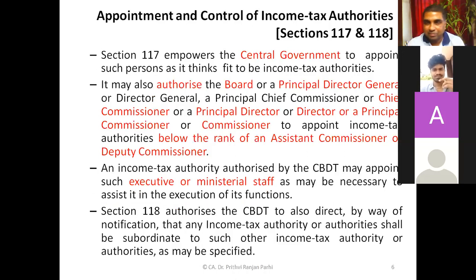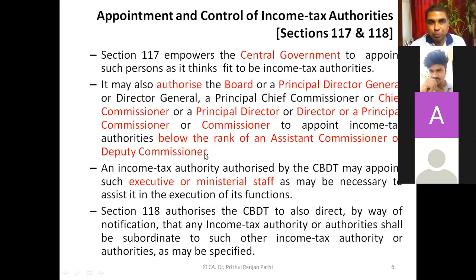Now the next question comes. By whom are these income tax authorities appointed? Income tax authorities are appointed by the central government. The central government has the power to appoint these authorities, and may authorize the CBDT, or the principal director general, principal chief commissioner, etc., to appoint authorities below the rank of assistant commissioner and deputy commissioner.